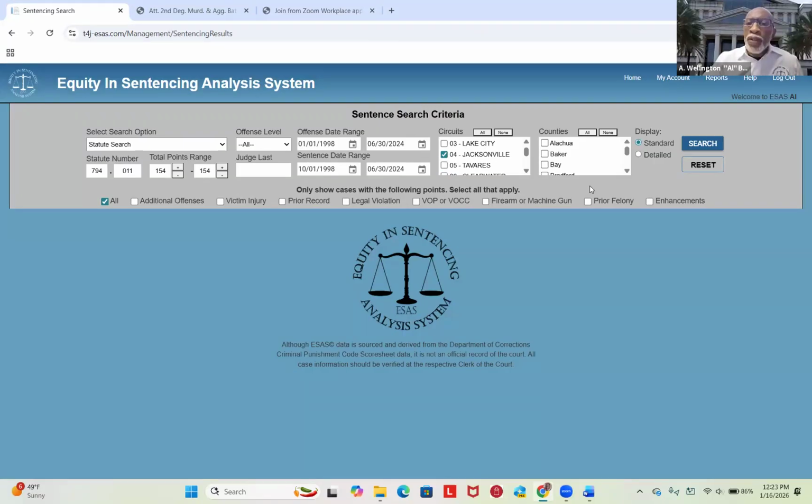I have all 20 circuits available, but what we're going to see here is it's going to pull up cases in Clay County, Duval, and Nassau County. So once I hit search right here, I'm going to try to show you how quickly this can be done. It doesn't have to take a long time. It will depend upon your internet speed, of course. If you have a system that's running slow, it's going to take you a lot longer. And our system is running a little slow today.